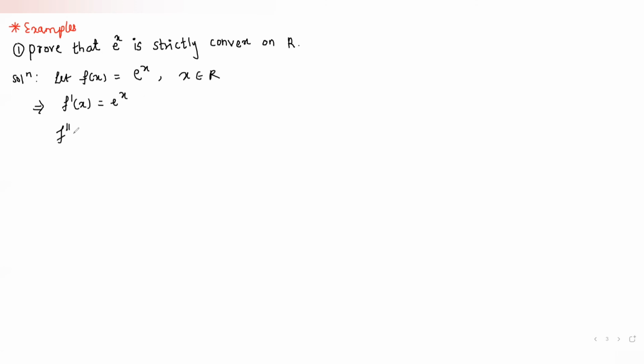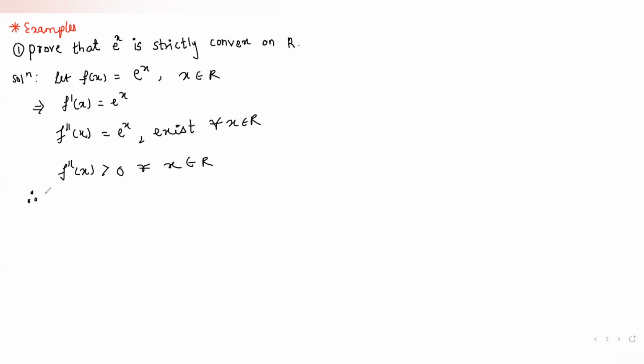F double dash of x is again e to the power x, and this exists for x belongs to R, and also f double dash of x is strictly greater than 0.